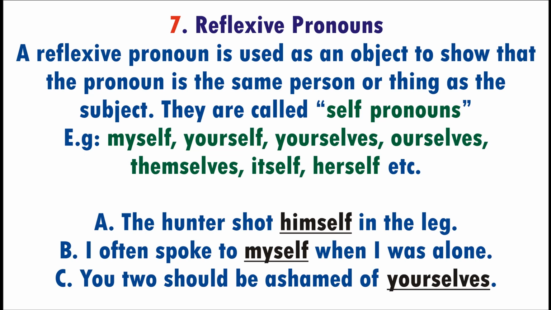Now let's come to the examples in sentences. The hunter shot himself in the leg. Of course, the hunter is the subject and is also the object because he shot himself. He is the giver of the action, and is also the receiver of the action.